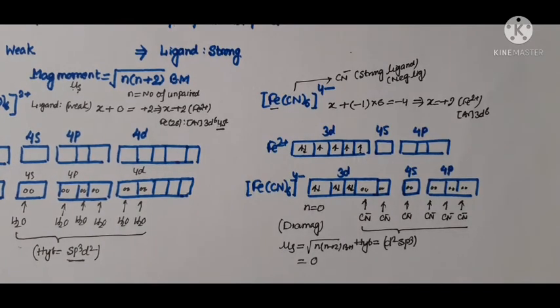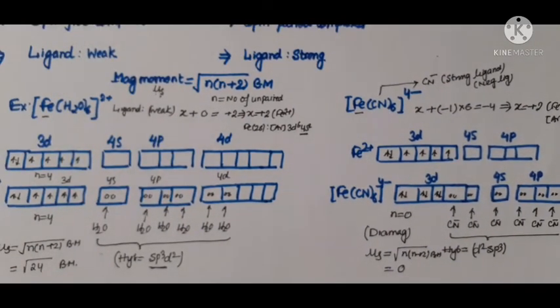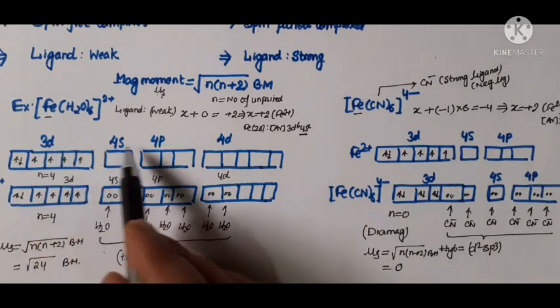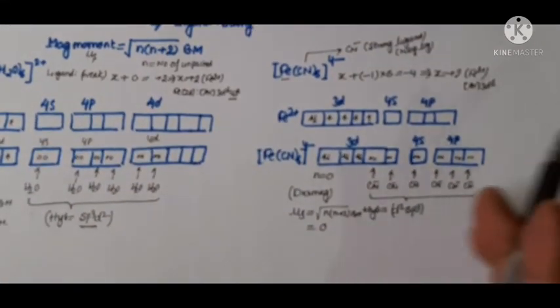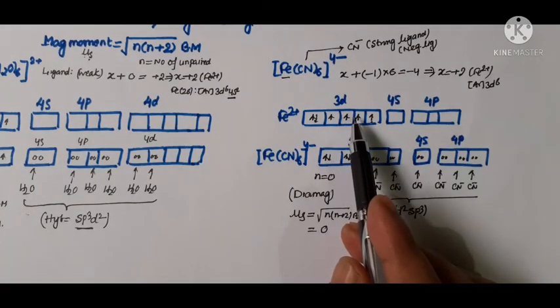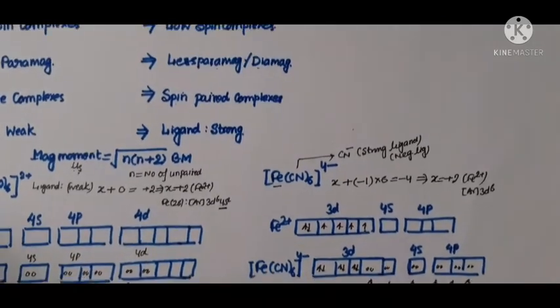All you have to remember is this trick: whenever a weak ligand is given for a complex having coordination number 6, you write down this arrangement, 3d, 4s, 4p and 4d, and whenever a strong ligand is given, you write down 3d, 4s and 4p, because the strong ligand pairs up the unpaired electrons present in the 3d orbital and makes vacancy for the donor sites of the ligand so that they can donate the pairs of electrons. One very interesting thing to note is that in both cases, outer or inner orbital octahedral complex, the structural arrangement will remain the same.